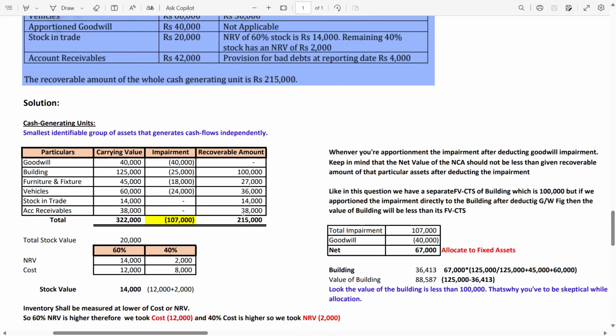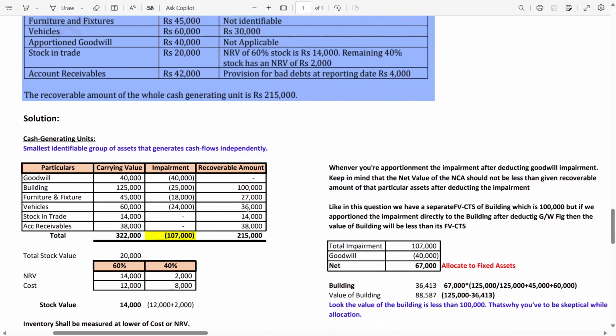So now, guys, we are done with the question. The data we input is correct, but now calculate the impairment of the furniture and fixtures and the vehicles. For the vehicles, I mentioned that the fair value is 30,000, but I have written 36,000. Let me tell you, guys, but first read these lines. Whenever you apportion the impairment after deducting goodwill, the total impairment in this question was 107. How 107? 322 is your revised carrying amount minus the recoverable amount. You will get the 107 impairment.